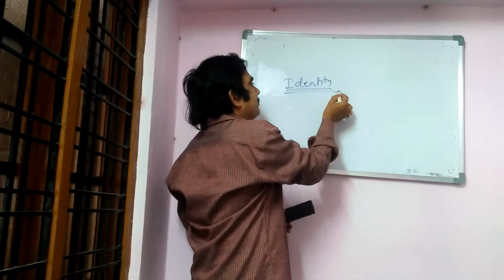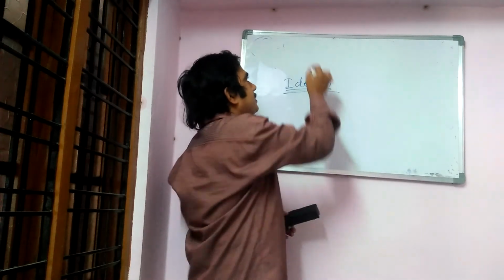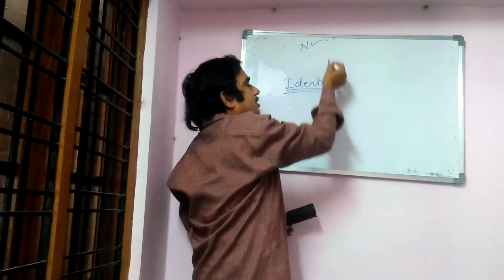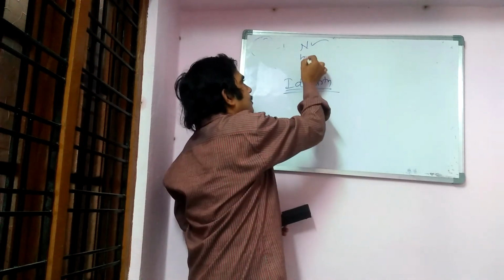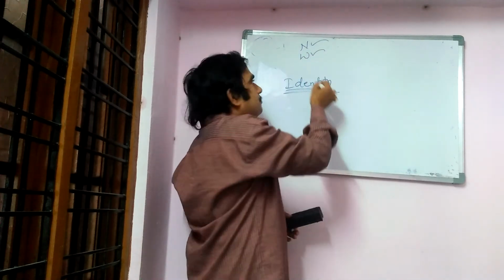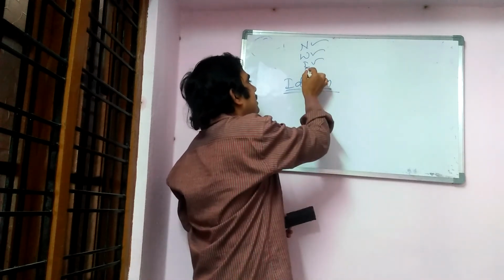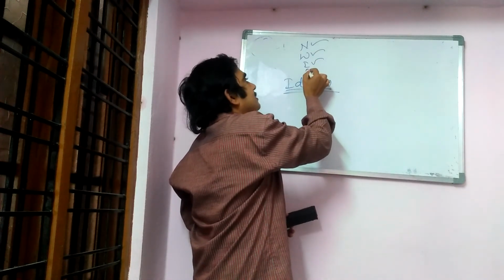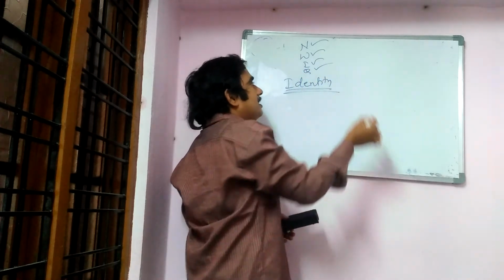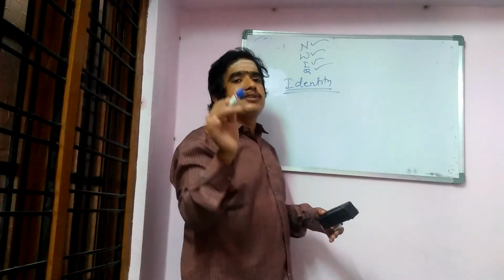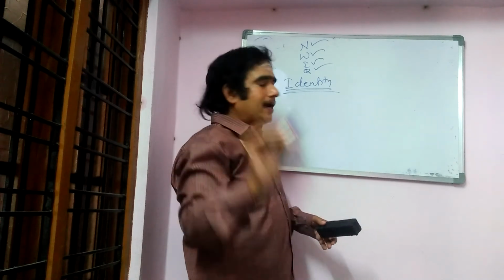Before going to identity: natural numbers are associative with respect to addition. Whole numbers are associative with respect to addition. Integers are associative with respect to addition. And rational numbers, which we just learned, are also associative with respect to addition.